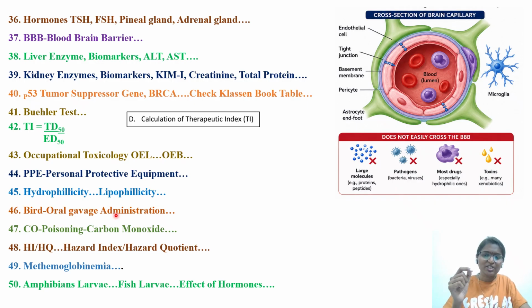Next, some questions with respect to carbon monoxide poisoning. So always methemoglobinemia, cyanide poisoning, carbon monoxide poisoning, or methylene chloride poisoning, dichloromethane, paint strippers. In America a lot of accidents with respect to these things keep happening. Closed fires will be there, where carbon monoxide will be there. So this is the examiners' favorite topic area. They will ask, so you have to see blue cyanosis, all those things. What the hallmarks are, you have to remember.